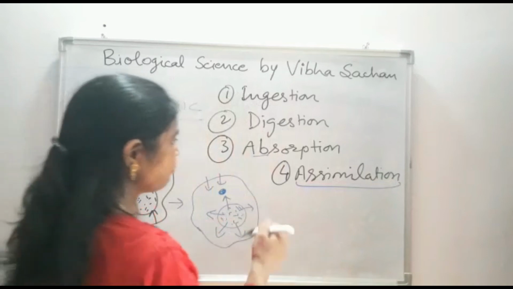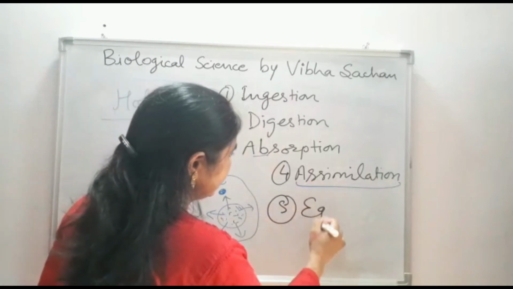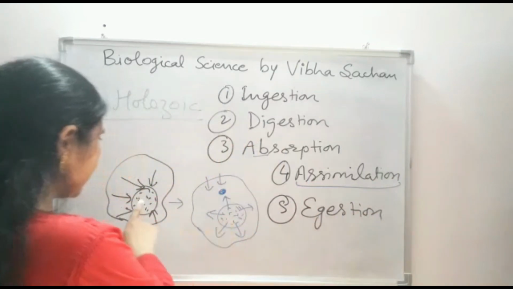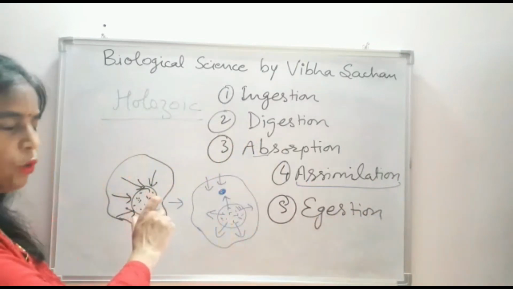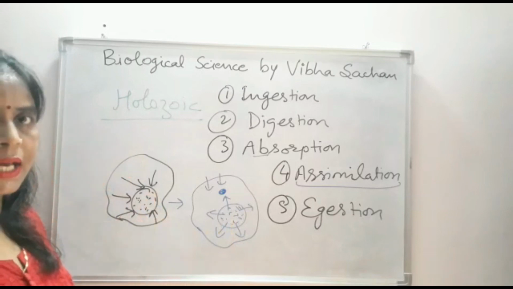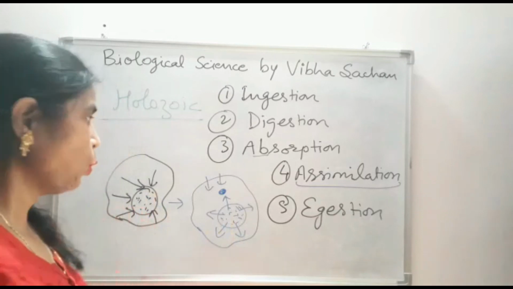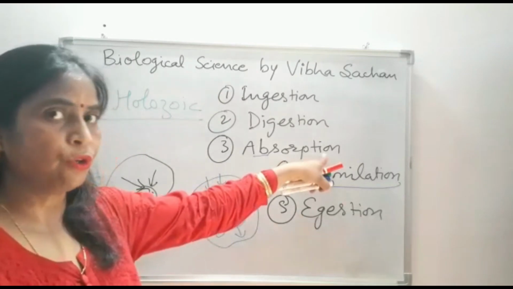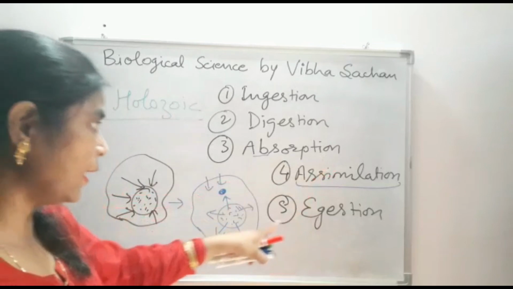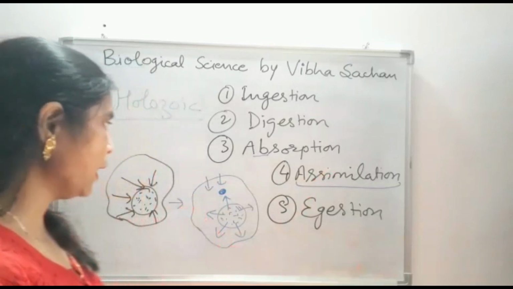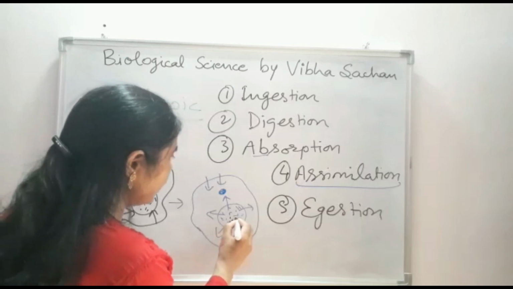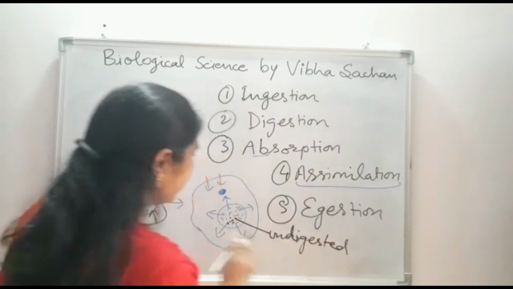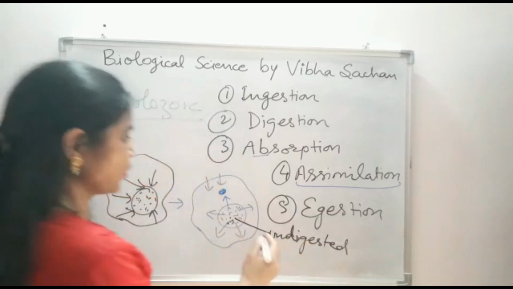And the last, 5th step is egestion. When the digestion is done in this food vacuole, what happens? Some substances are still undigested, which are not going to be absorbed during absorption. So they would be eliminated from the body. And the removal of this undigested material from the body of the amoeba is known as egestion.